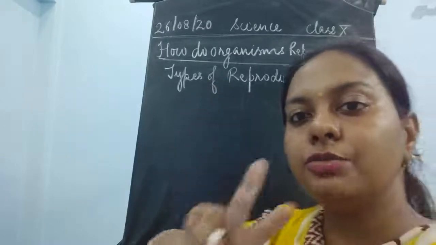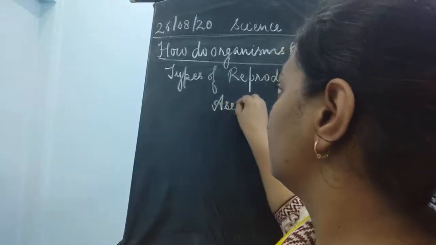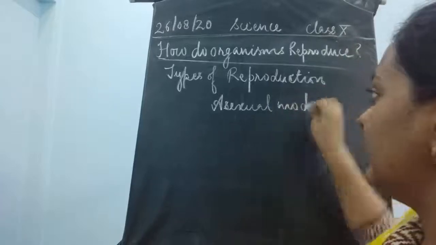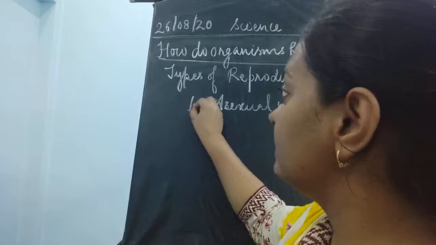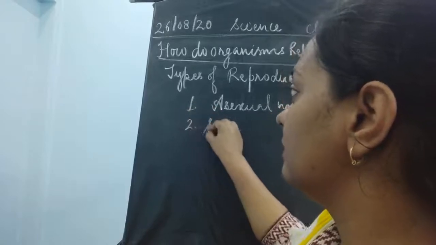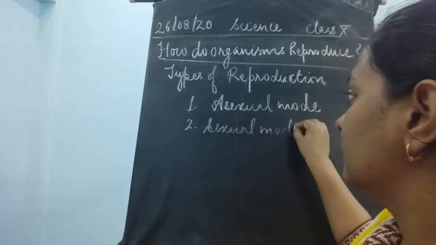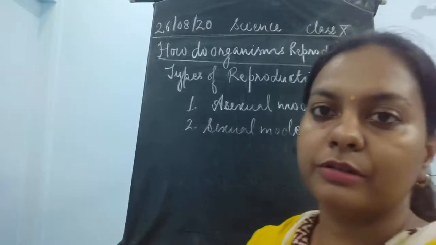Now, there are mainly two types of reproduction. The first one is the asexual mode of reproduction. Okay, and the second type is the sexual mode of reproduction.